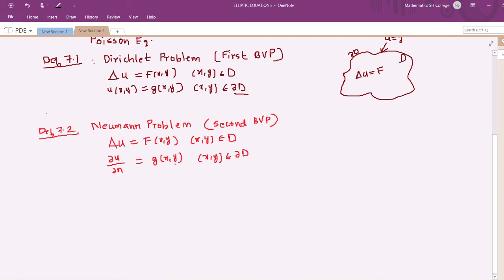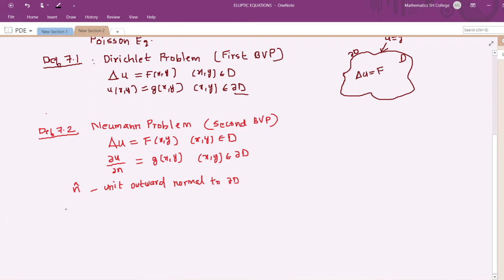D is a planar region. This represents the boundary of D. And here n cap represents the unit outward normal to the boundary of D. So to the boundary, the outward normal is n cap.